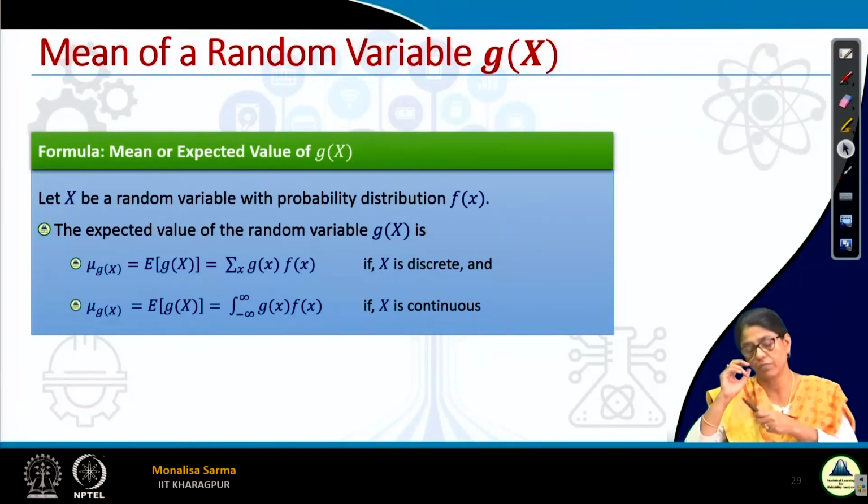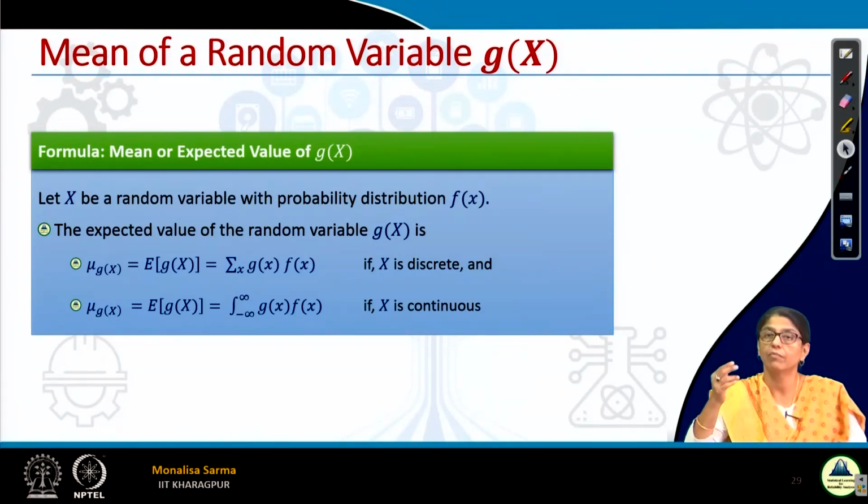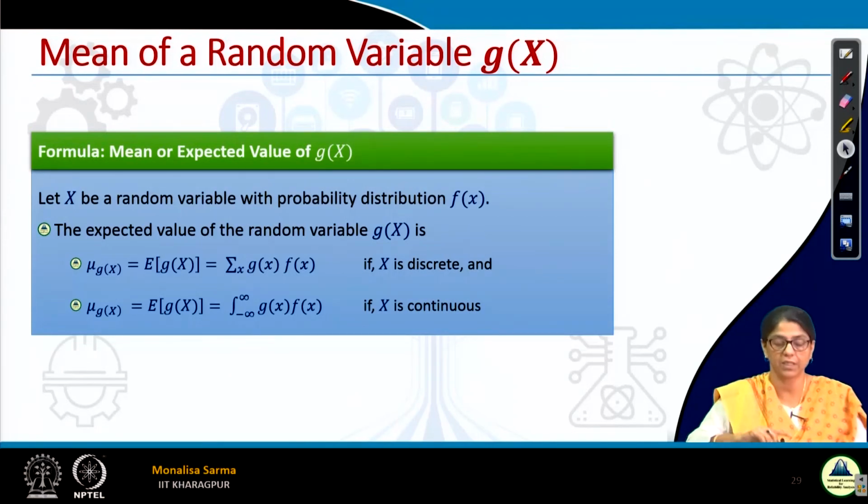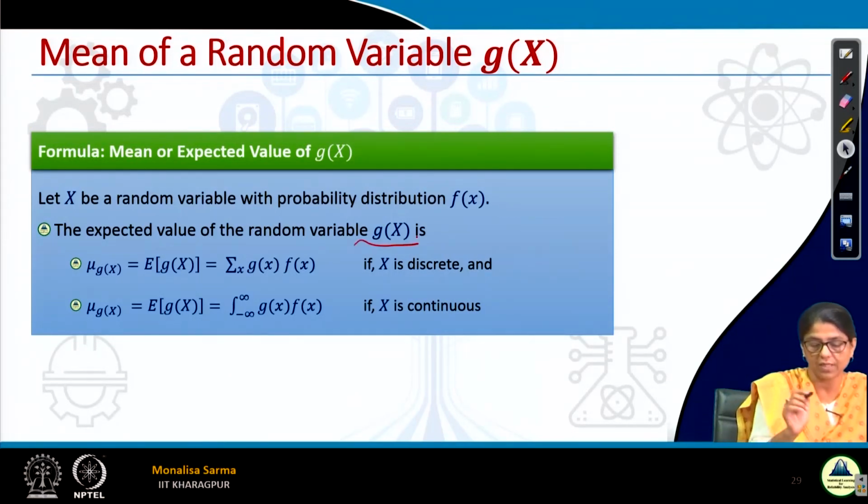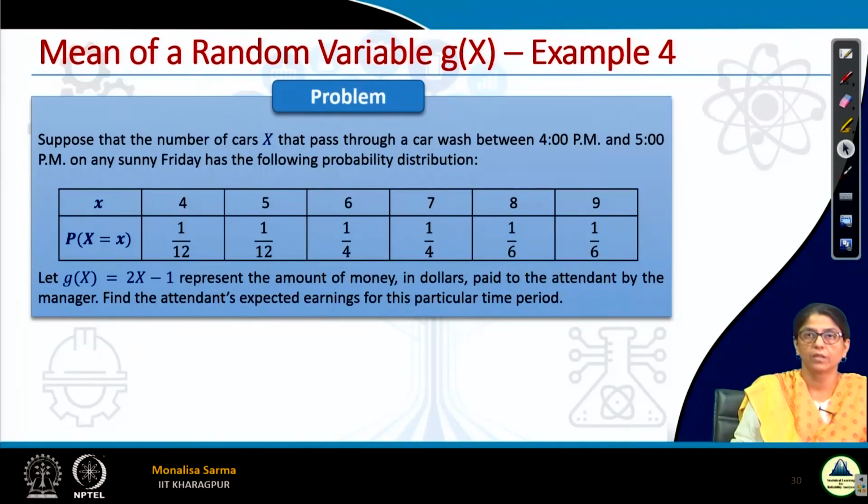I am terming that function g(x). So it is the same, just the summation of g(x) f(x). Instead of x I am writing g(x), that's the only difference.